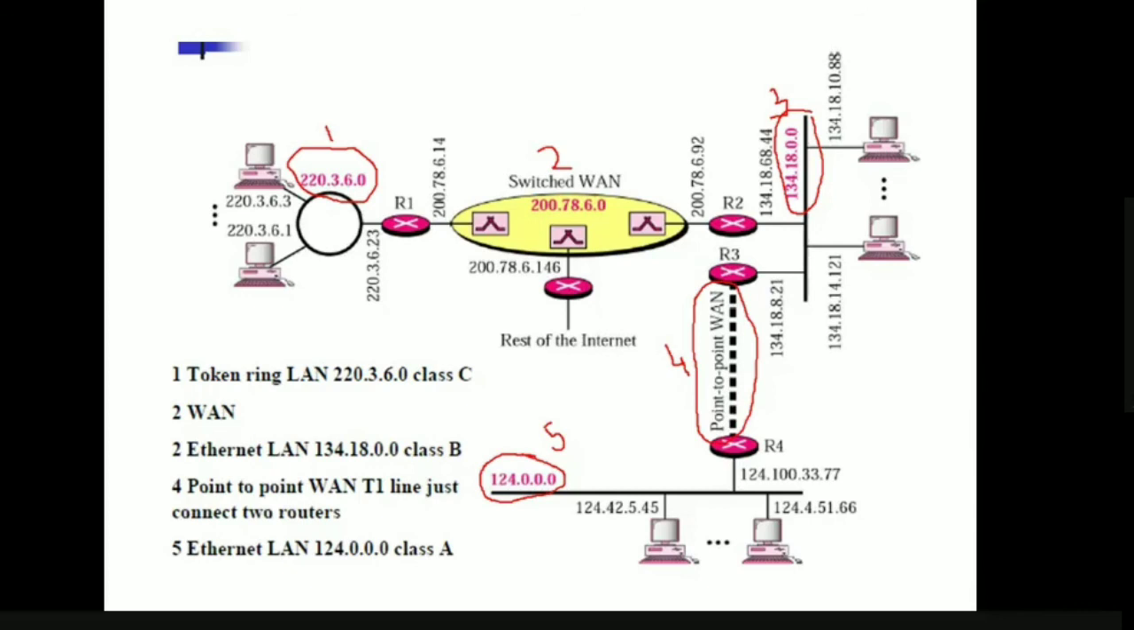Now coming to the third one, we have an Ethernet LAN here with IP address 134.18.0.0, which is class B. And coming to the fourth one, we have a point-to-point WAN which is connecting two routers here. And the fifth one, we have an Ethernet LAN which is a class A IP address. So this is how different types of networks are connected in the internet.